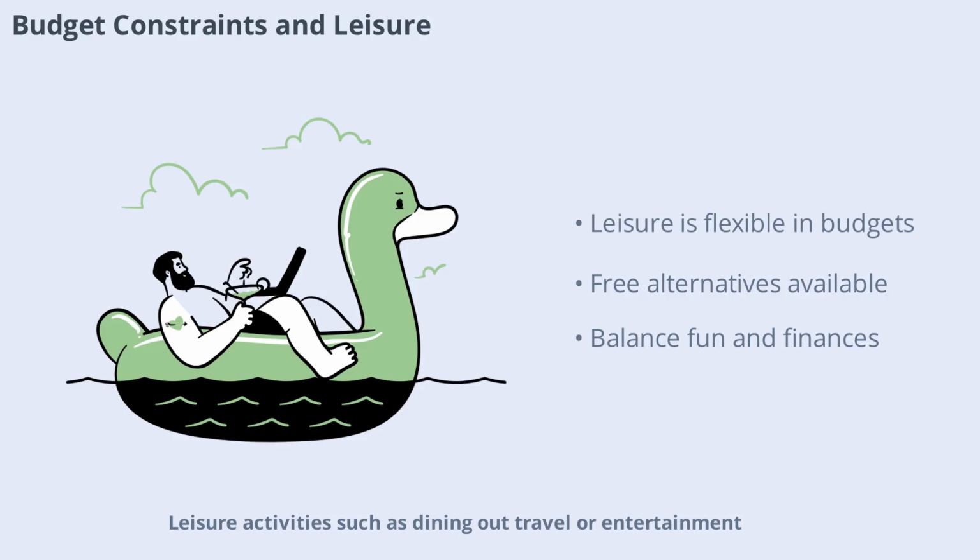Leisure activities such as dining out, travel, or entertainment are often the first to be cut when budget constraints tighten. Consumers look for free or low-cost alternatives like parks or home-based hobbies. Finding ways to enjoy life within your budget is an important skill for maintaining happiness and financial health.